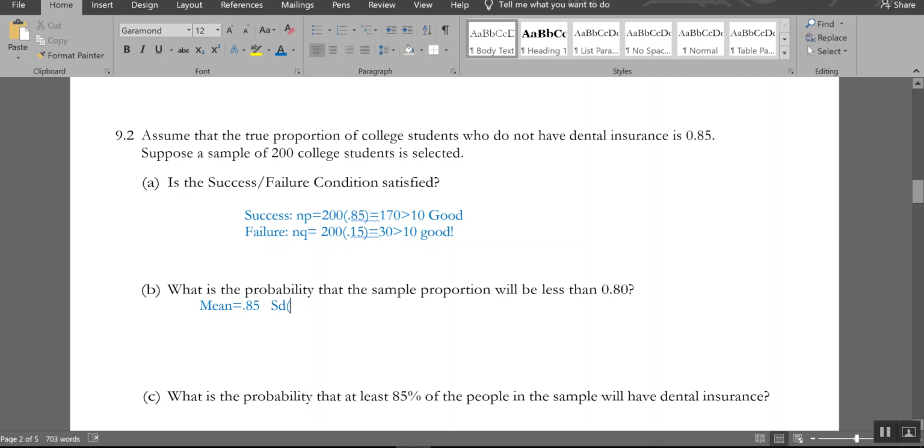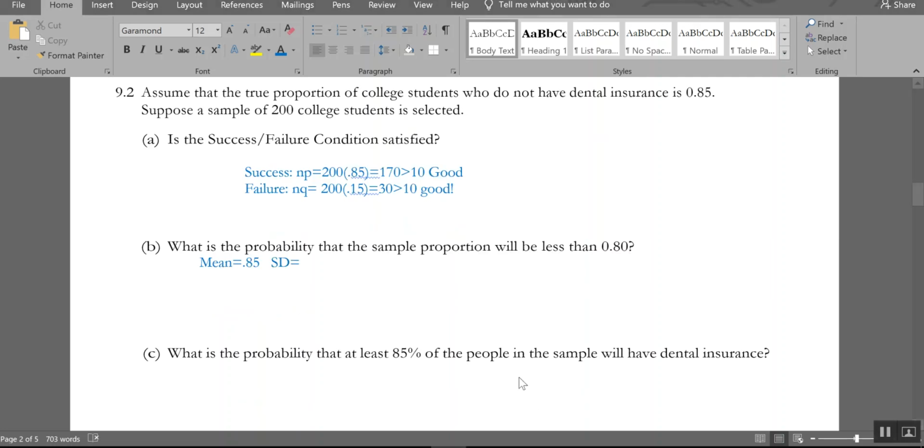I'm going to have to do a root, so I'll use some code to make it look like a root. The square root of 0.85 times 0.15 divided by 200. This is really tiny if I remember correctly. It's 0.0252. I'm rounding that one a lot, but oh well, live with it.